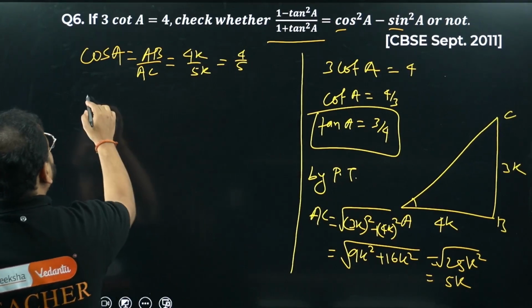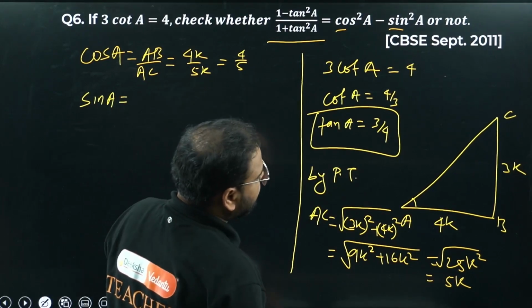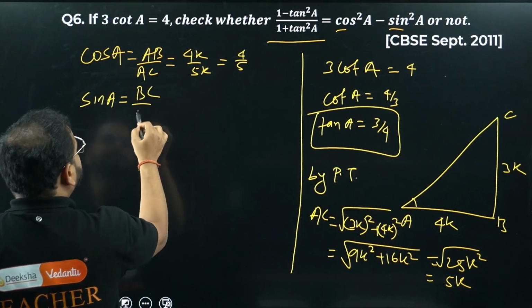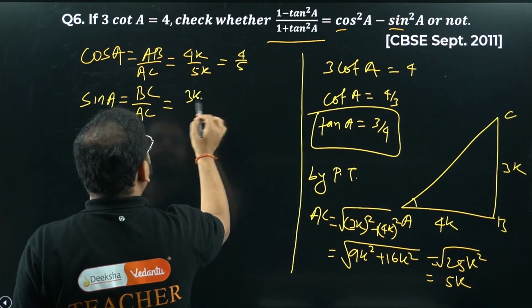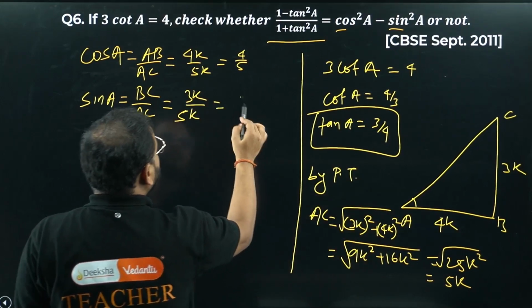Now let's write sin A. What is that, sir? Please check. Sin A is going to be opposite by hypotenuse, so BC by AC. What is BC? 3K by 5K. So 3 by 5.